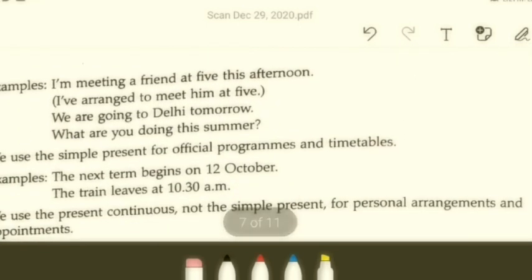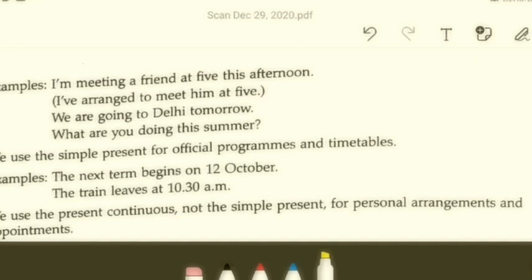Let's try and read them. Example: I'm meeting a friend at 5 this afternoon. Technically it is present continuous tense, I am meeting, but this refers to an action that will happen in the future, like I have arranged to meet him at 5.